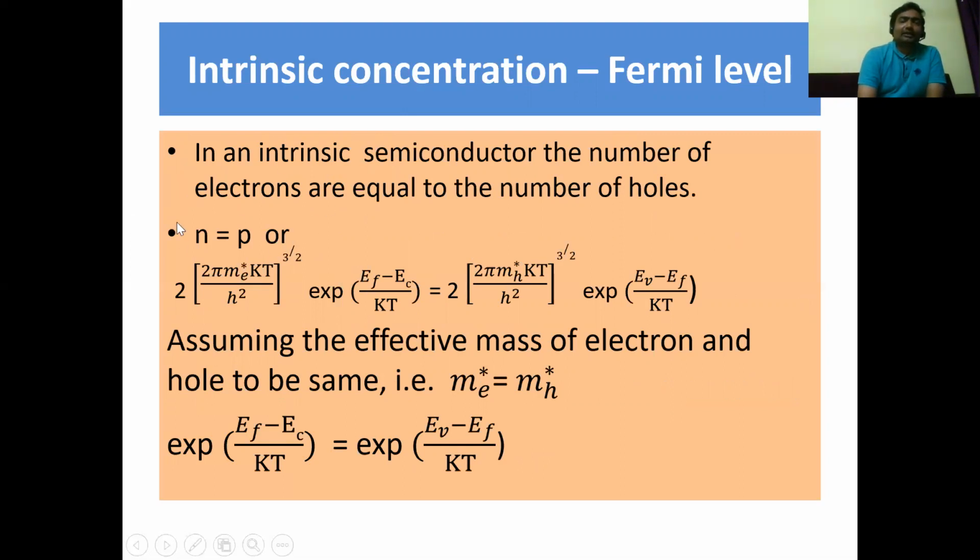So from this, we are going to calculate the Fermi level, which means the position of the Fermi level. Here we are going to evaluate from this approximation: n equals p. That means the density of electrons equals the density of holes. This is the n value and it equals this, the p value. So assuming the effective mass of the electron and hole to be the same, which means m_e* is equal to m_h*, this is an assumption. Now in this case, we will get this expression: exponential of (E_F − E_C)/kT equals exponential of (E_V − E_F)/kT.